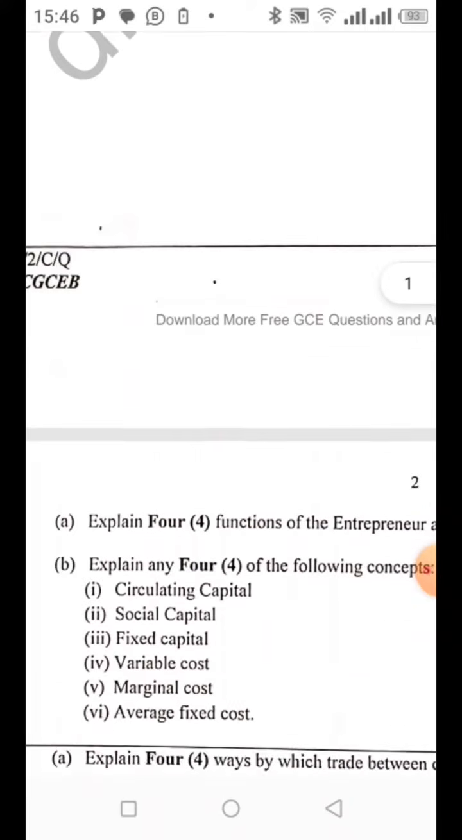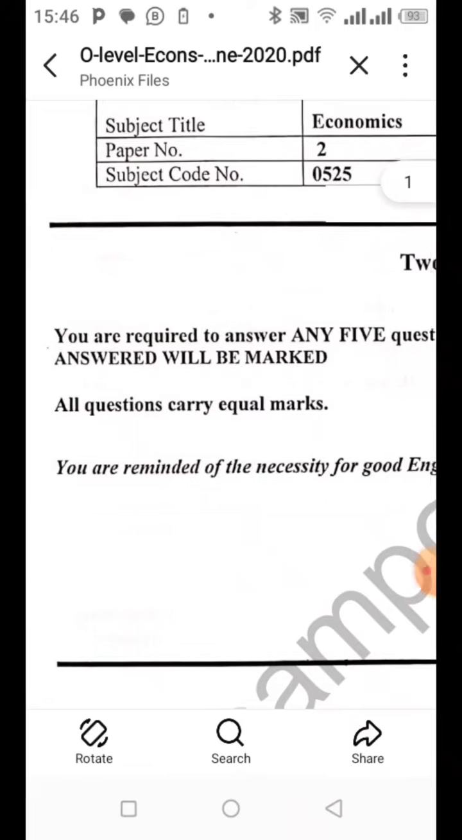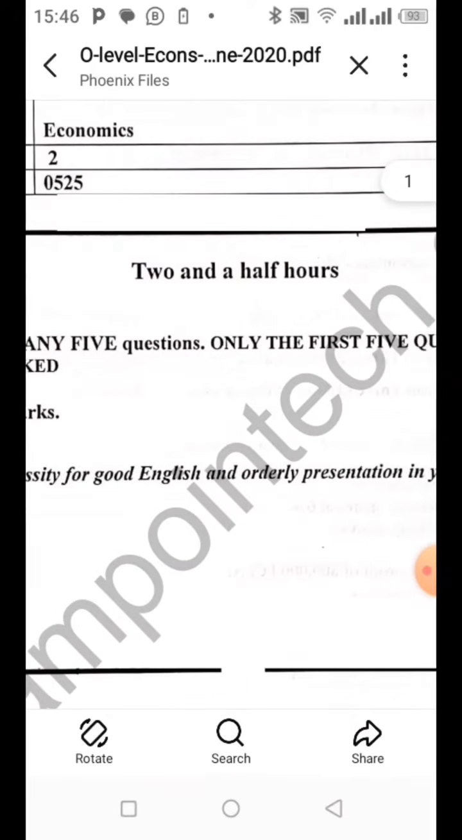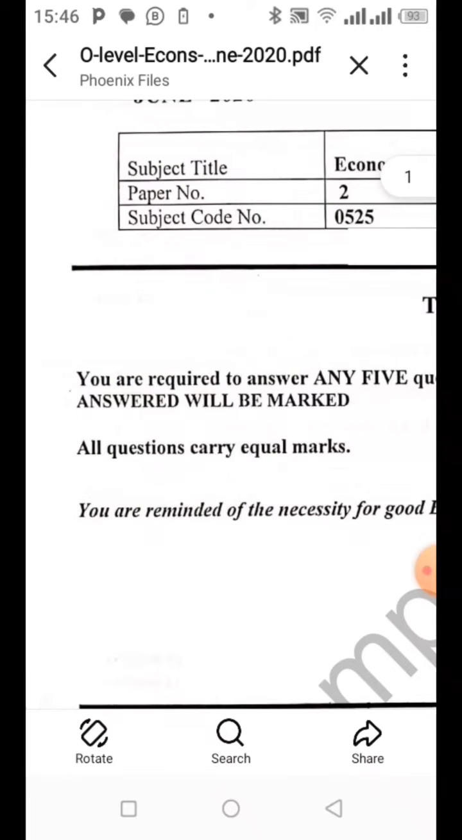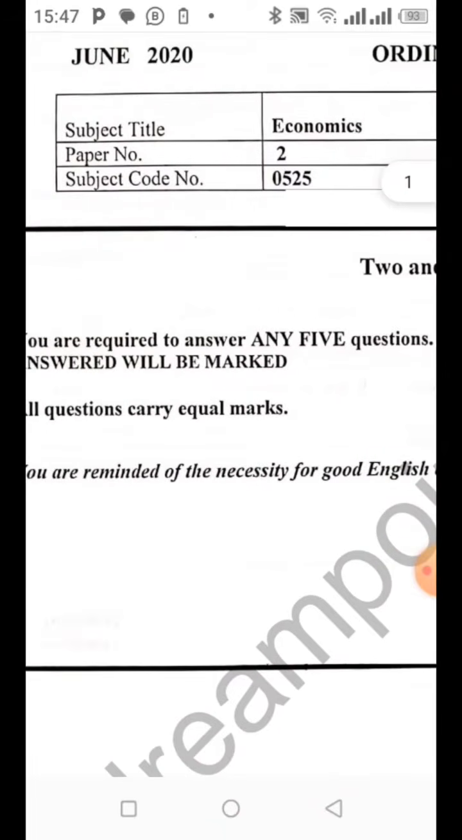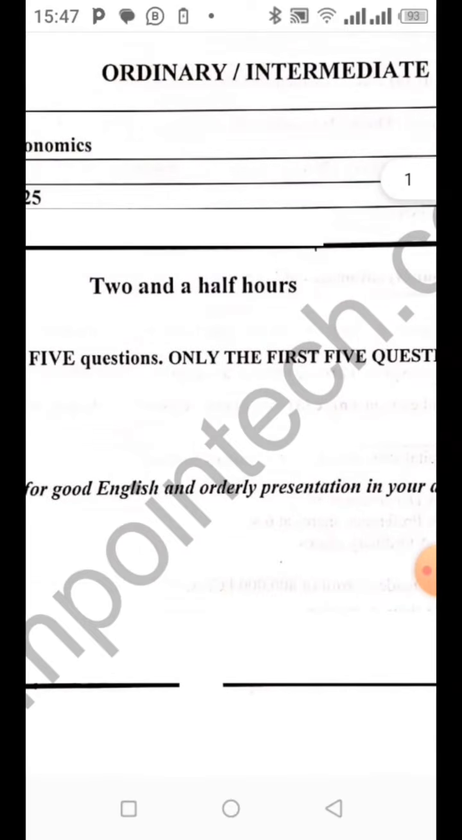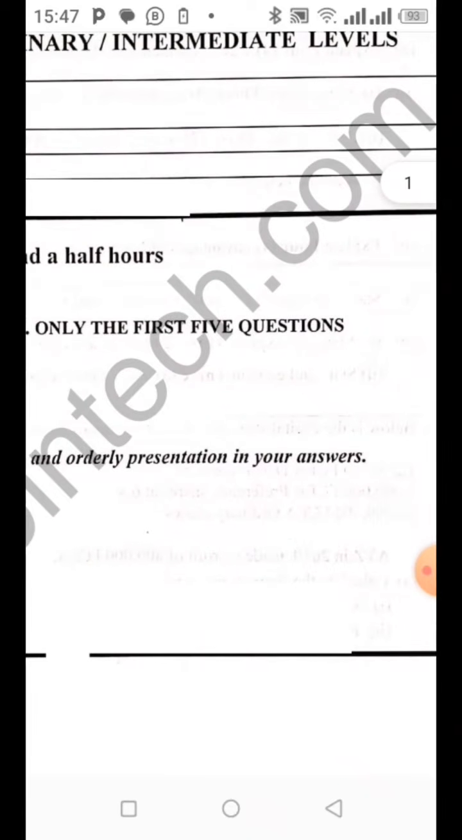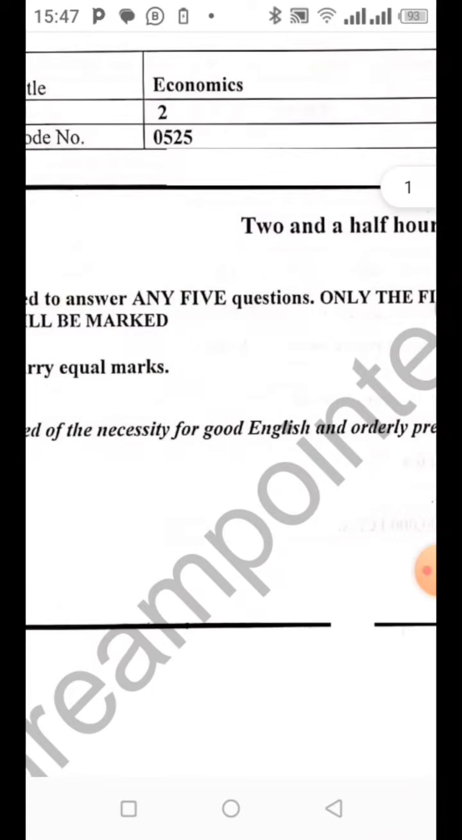They said you are required to answer any 5 questions. Only the first 5 questions answered will be marked. All questions carry equal marks. You are reminded of the necessity for good English and orderly presentation in your answers. Have you seen that? Good English and orderly presentation in your answers.